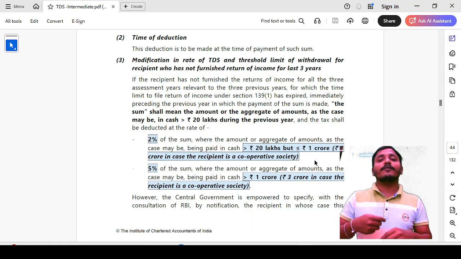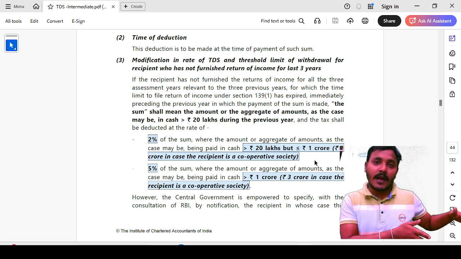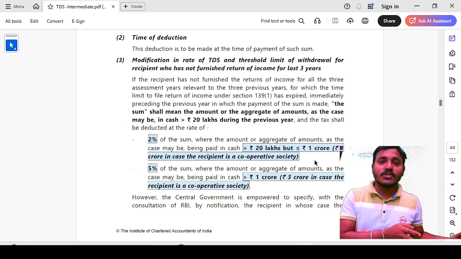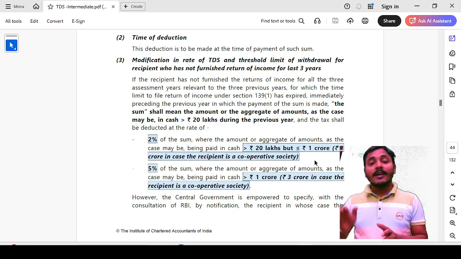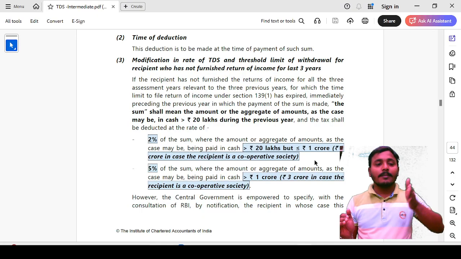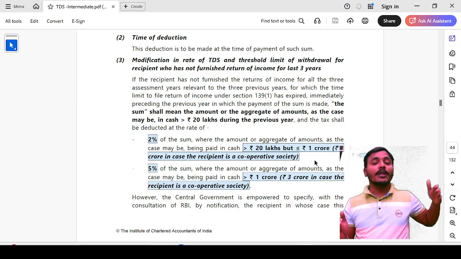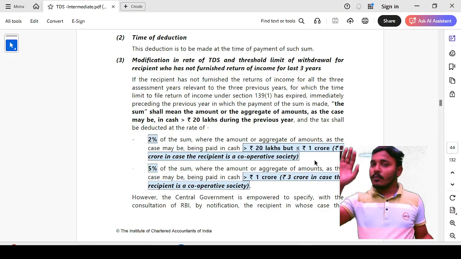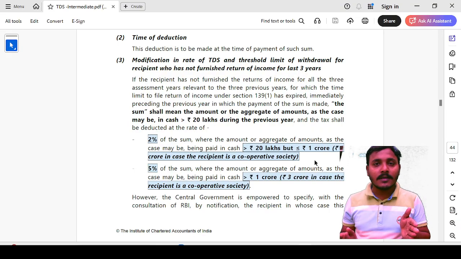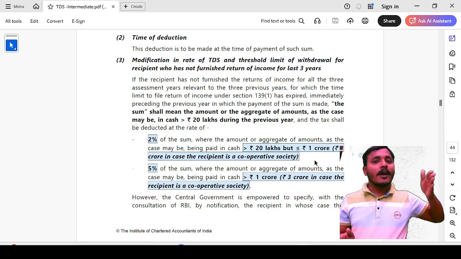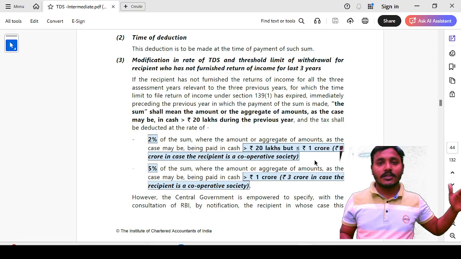That means the due date for filing the income tax return has already expired, then we consider that financial year. One category is where the person filed the last 3 years' income tax return. Another is where the person has not filed income tax return for the last 3 financial years.